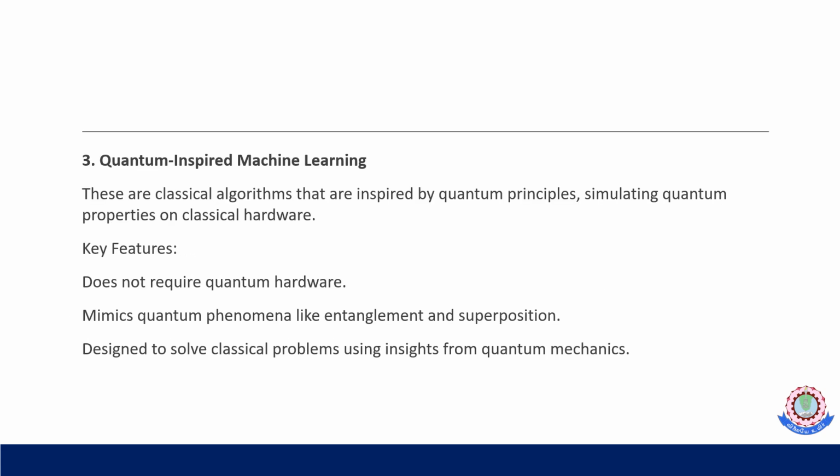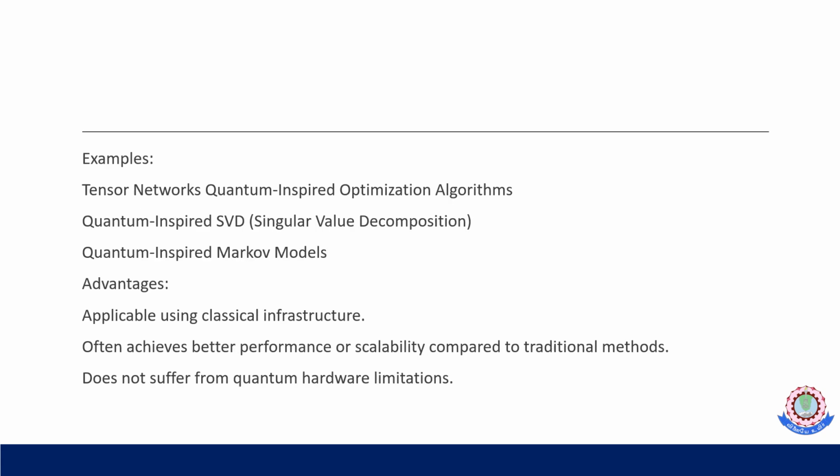The third one is quantum-inspired machine learning. These are classical algorithms that are inspired by quantum principles, simulating quantum properties on classical hardware. So here it does not require any quantum hardware. We can use quantum properties like entanglement and superposition, designed to solve classical problems using ideas from quantum mechanics.